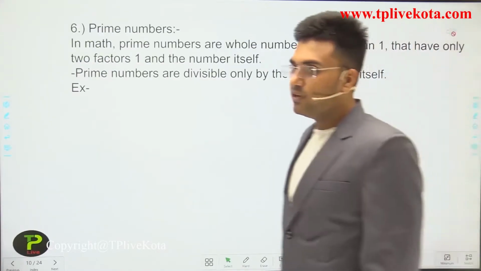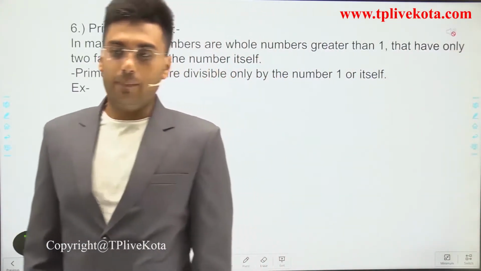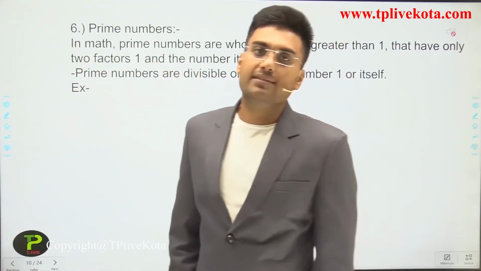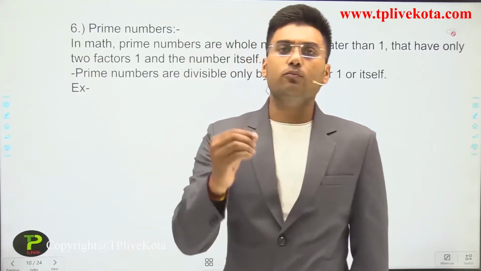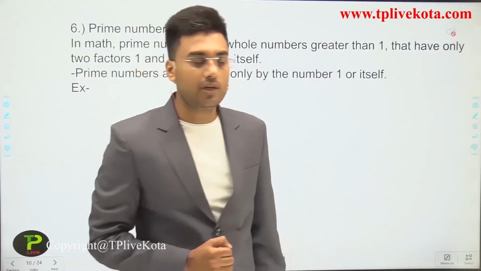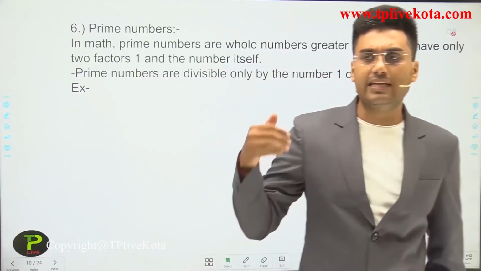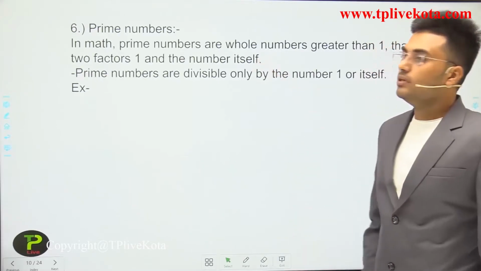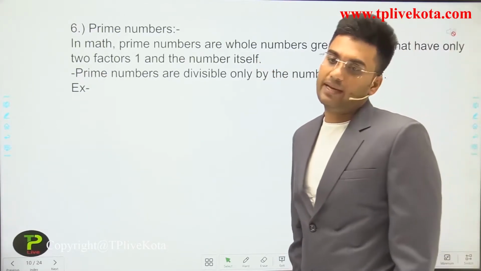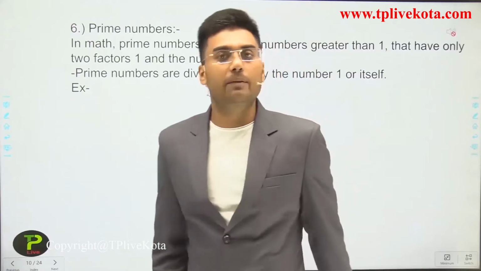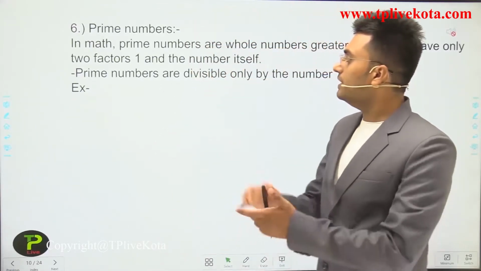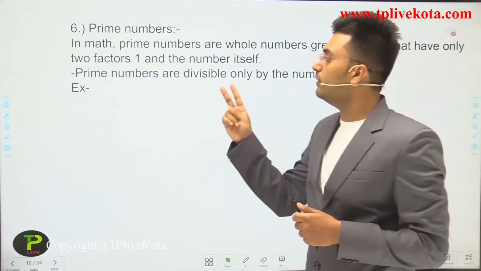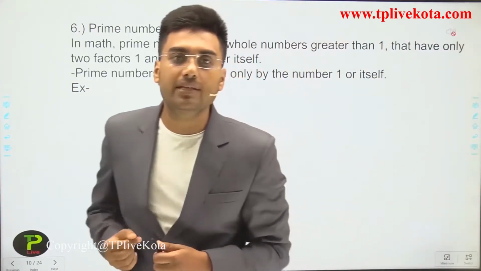The next type of number is the prime number. Prime numbers are very important for us, and in competitive exams questions come directly from the properties of primes. We will discuss this type of questions in our next slides. First of all, what is a prime number and what are its properties? In math, prime numbers are whole numbers greater than 1 that have only two factors, that is 1 and the number itself.